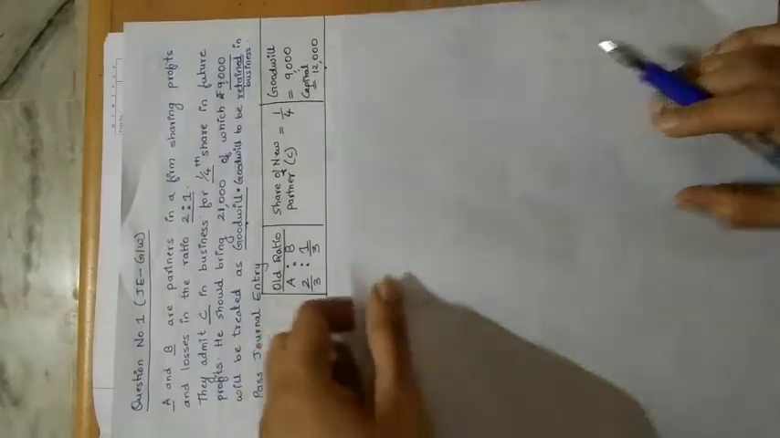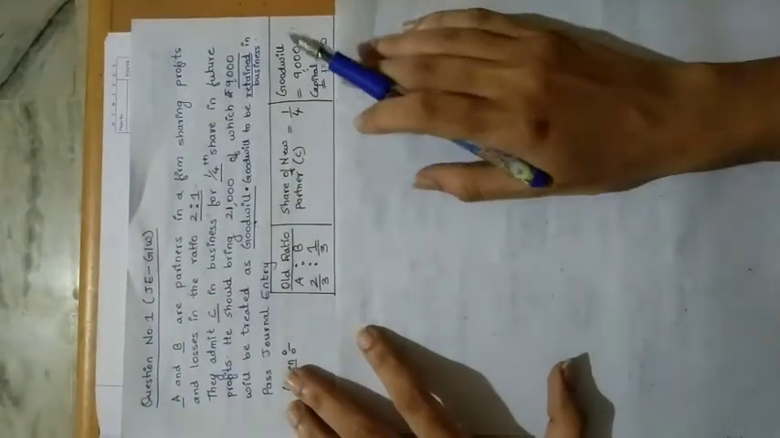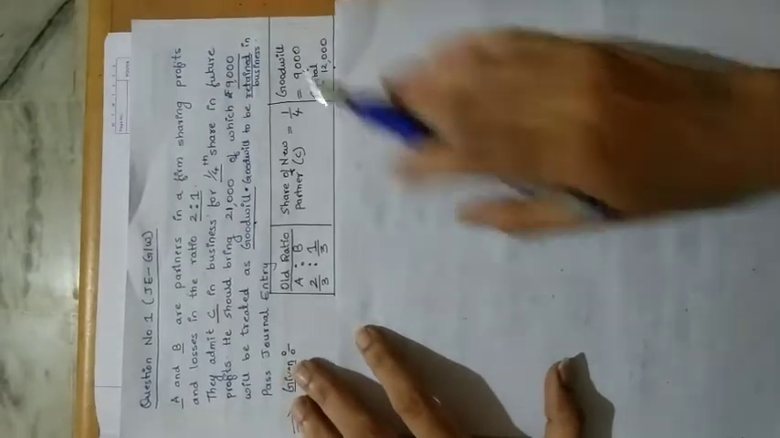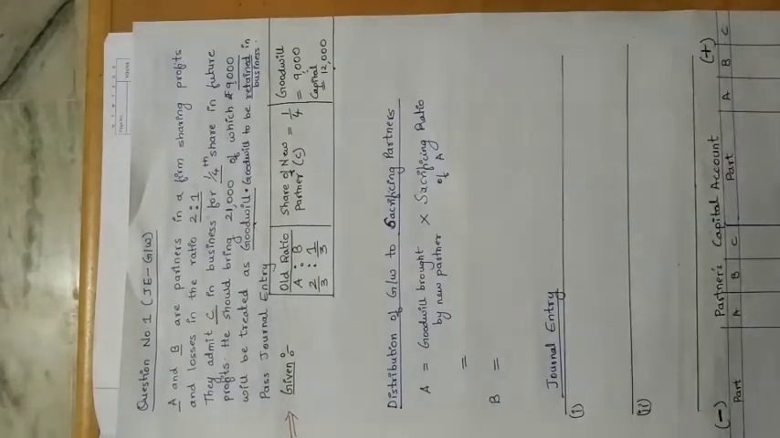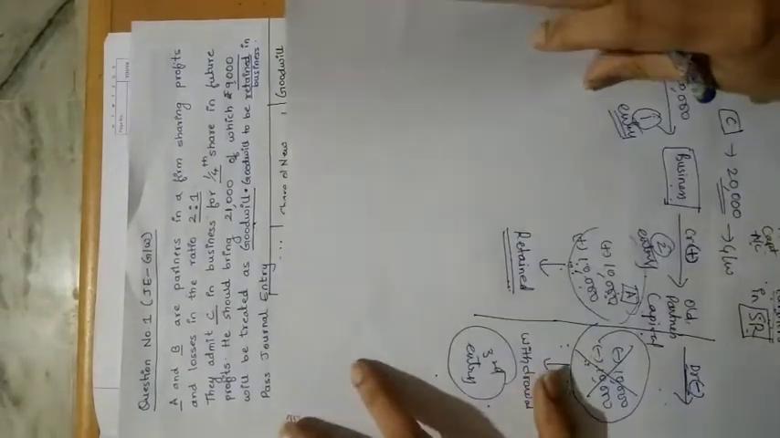So here, I'll just quickly show you how we can write this entry. This entry you must have already learned in 11th standard, when the capital is brought by the partner. How can we write that entry?